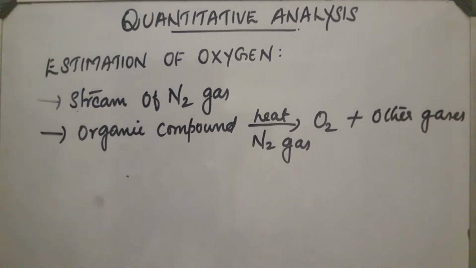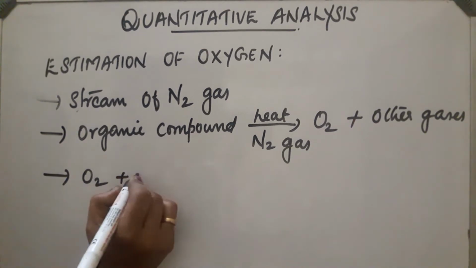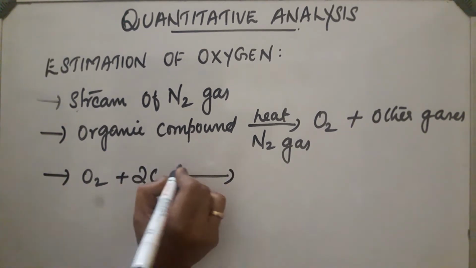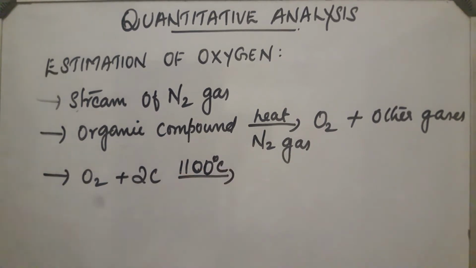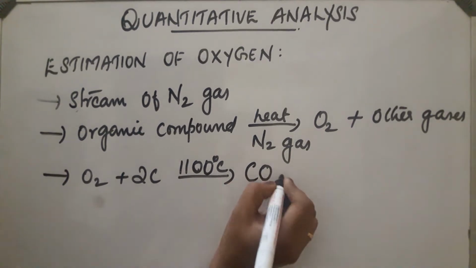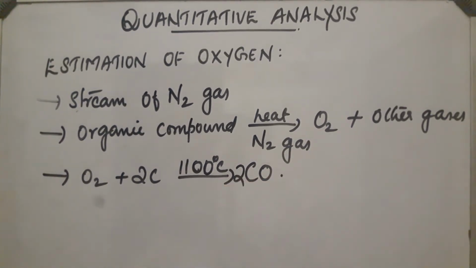Next, this is then passed through hot carbon. This oxygen is passed through hot carbon at a temperature of about 1100 degrees Celsius. So, oxygen gets converted into carbon monoxide.